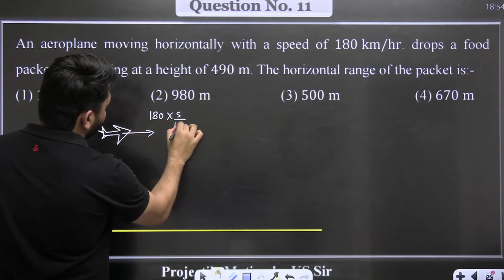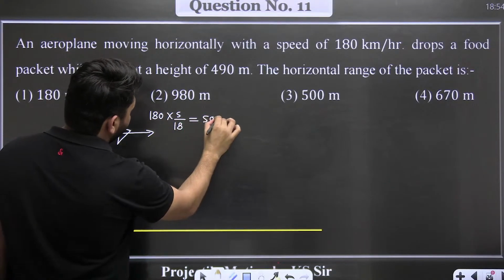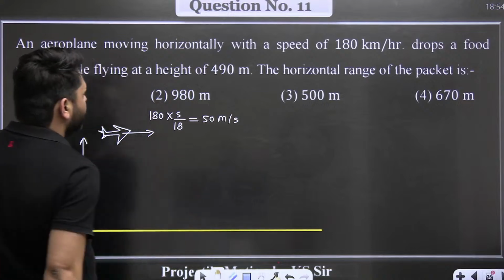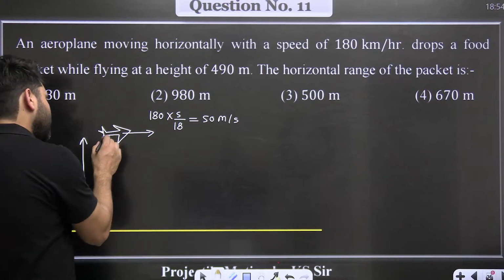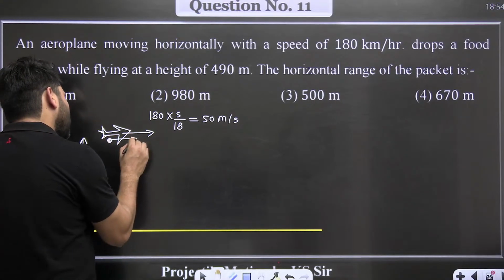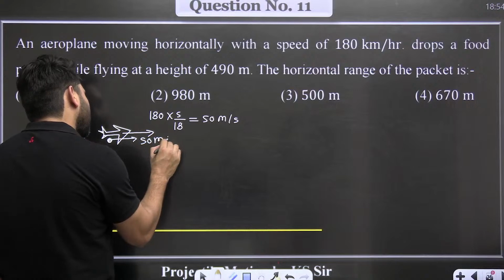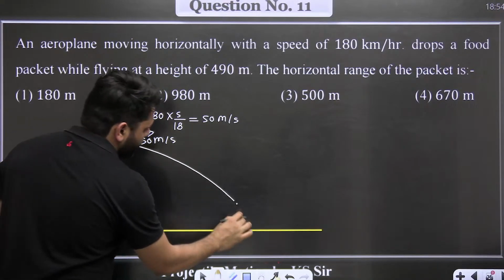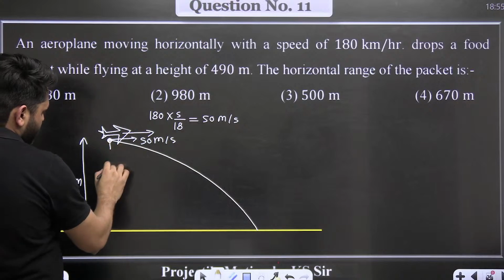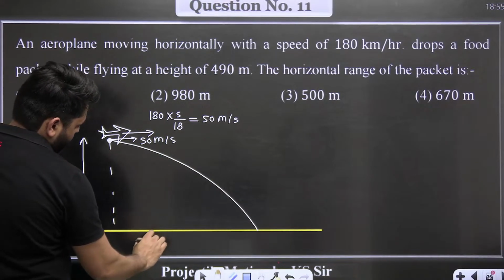We multiply with 5/18, so it is 50 meter per second. It releases a food packet, so that food packet will also be moving with 50 meter per second horizontally. The food packet will fall like this. So range we have to calculate.